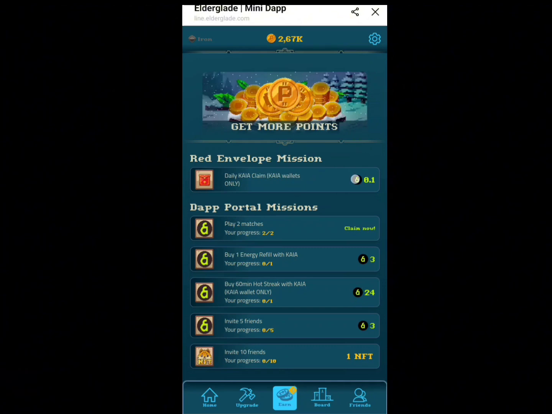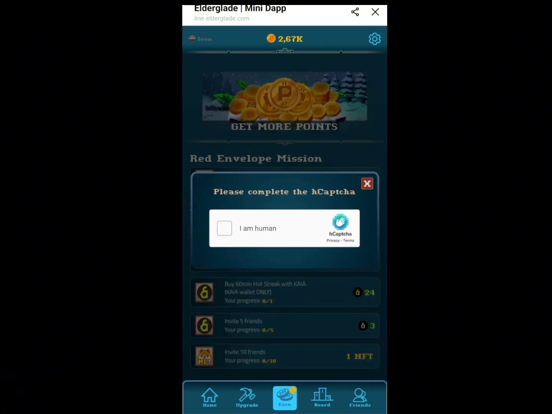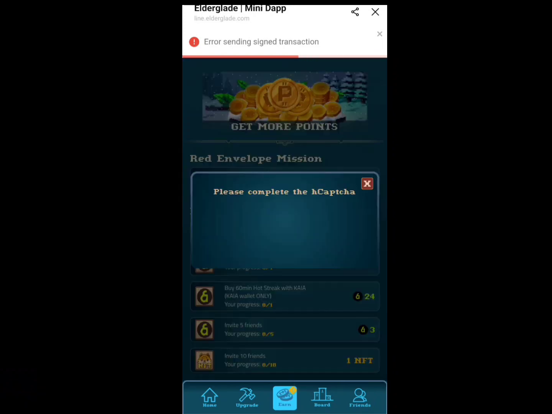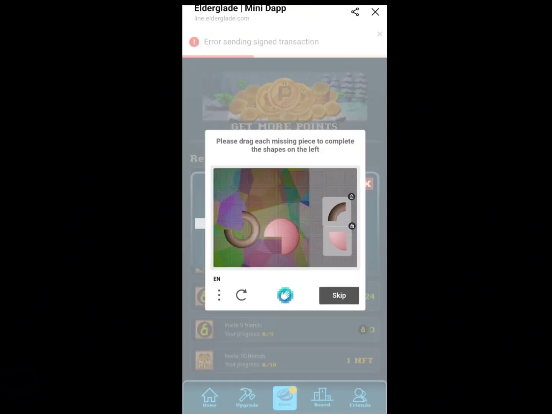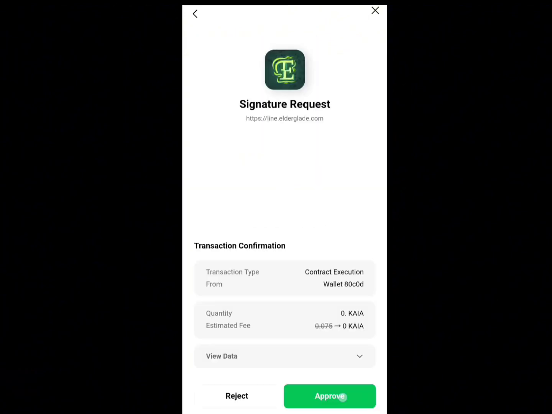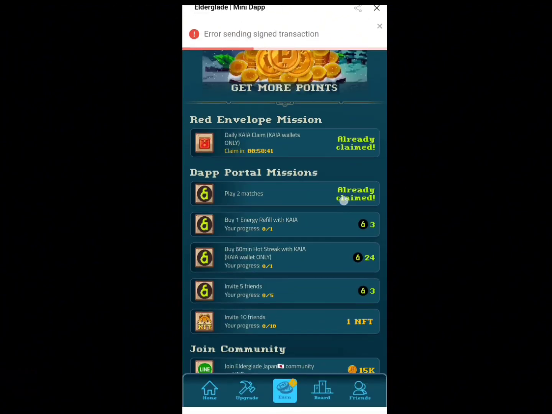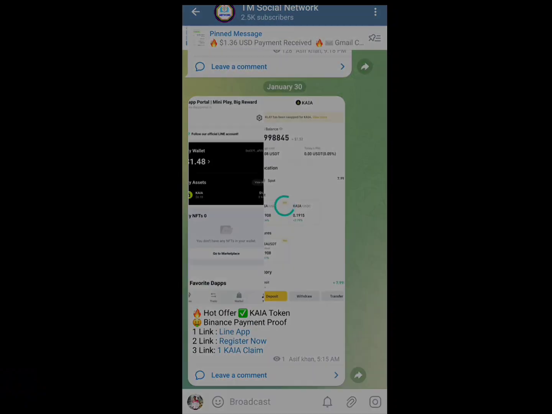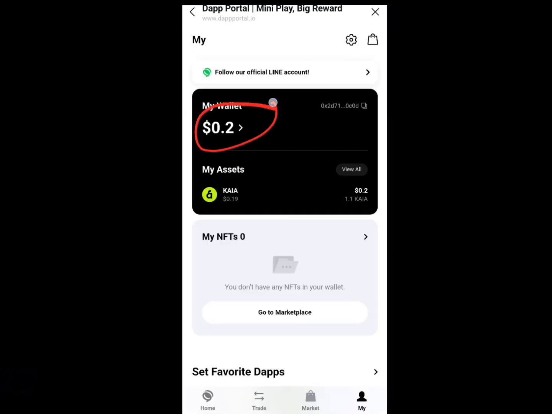Click on the earning option and fill out a captcha above to earn more. Okay, after playing the game twice, you have to claim it here. You can click here and claim it. You are not a robot. After completing this captcha, you will need to approve the wallet. You will be approved. Again, go back to Telegram and click on the 2nd link and open it again. Look, here you have earned 20 cents. Now you can withdraw it if you want.